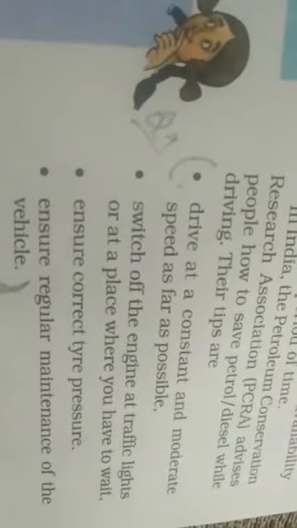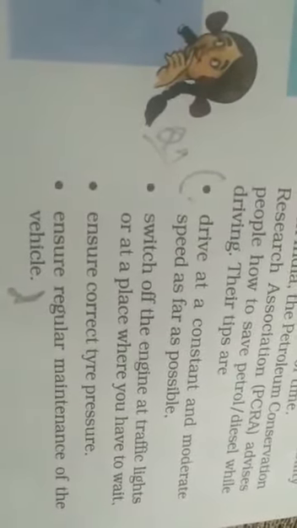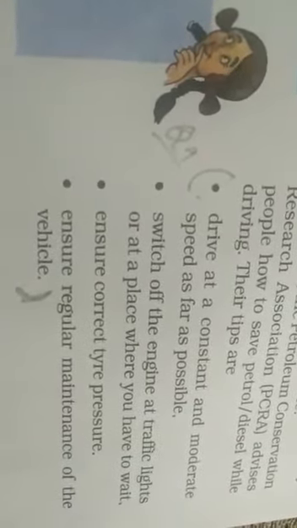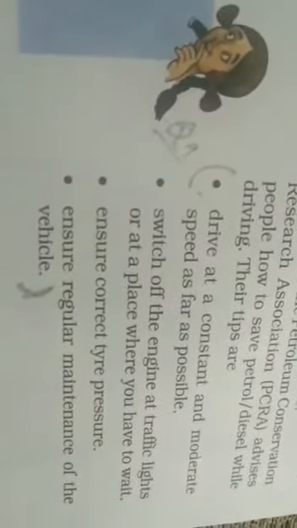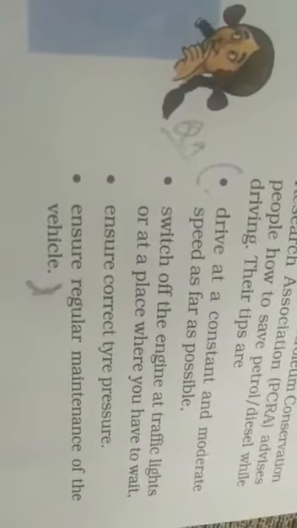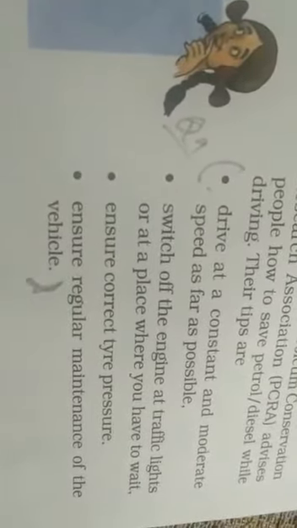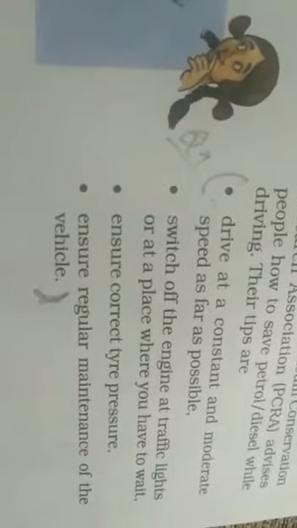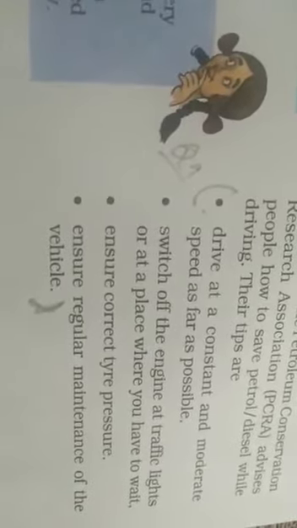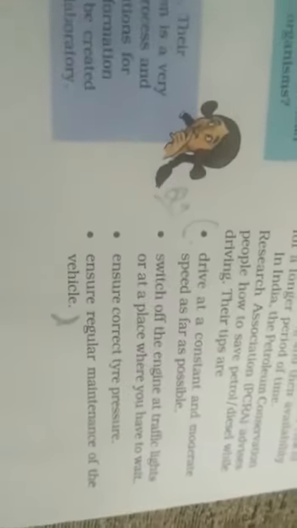Switch off the engine at traffic lights or at a place where you have to wait. Ensure correct tyre pressure, whether the pressure inside the tyre is correct or not, that also you have to check. And where there is a crossing, traffic lights, if it is going to take time, you have to switch off your vehicle engine. Ensure the correct tyre pressure and ensure the regular maintenance of the vehicles.